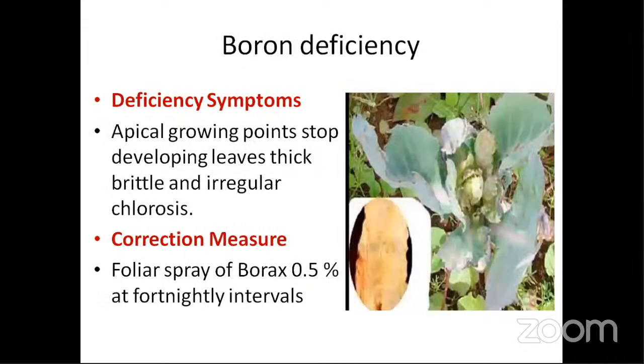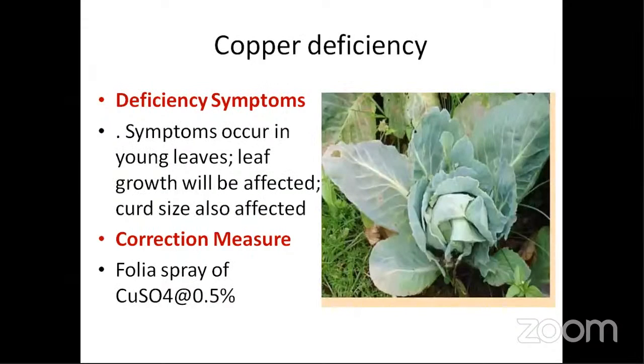So I have come to copper, boron. Boron also shows the deficiency symptom in the apical part only, and then you have to go for borax 0.5%. Next, copper deficiency, again, it's a micronutrient, and that's the reason it is required in the concentration of 0.5%, and the symptoms occur in the young leaves only. And the head formation, here they have written curda. Okay, head formation is affected.